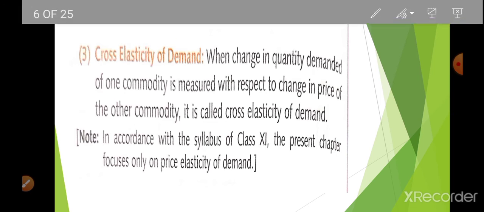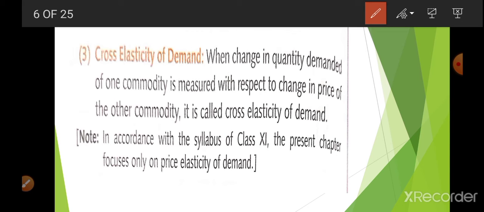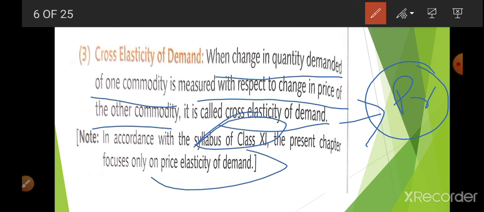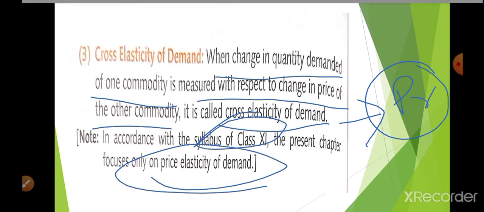Now, cross elasticity of demand. Cross elasticity of demand is related to price of related good. When change in quantity demanded of one commodity is measured with respect to change in the price of another commodity, it is called cross elasticity of demand. Your 11th standard is only related to the first one, price elasticity of demand.